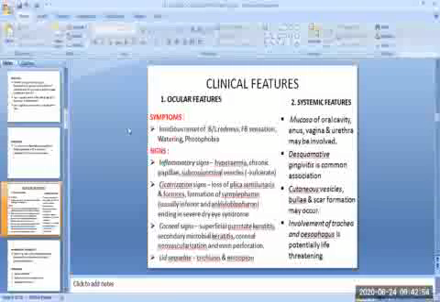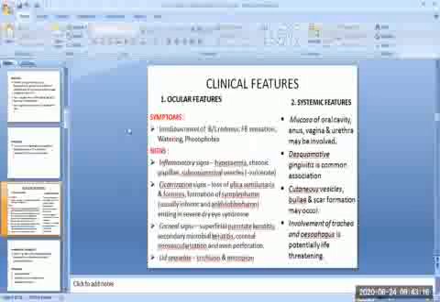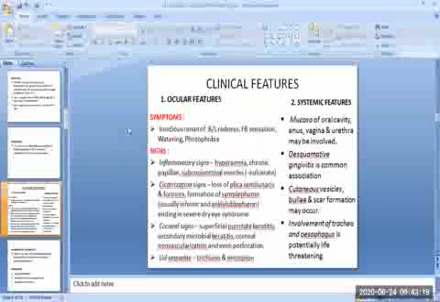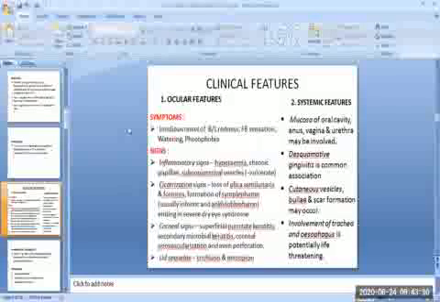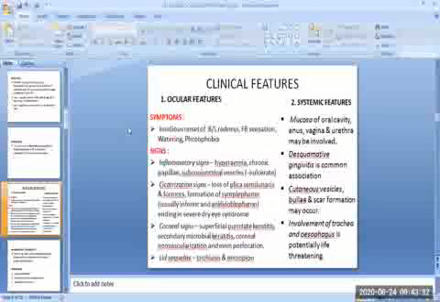In the ocular features, there are symptoms and signs. In symptoms, there is insidious onset of bilateral redness, foreign body sensation, watering, and photophobia. Then the signs are inflammatory signs, cicatrization signs, corneal signs, and lid sequelae. In the inflammatory signs, we will see hyperemia, chronic papillae, and subconjunctival vesicles, which later ulcerate.